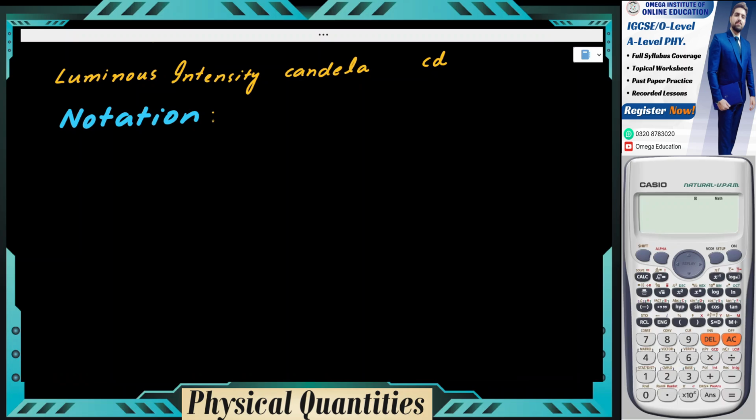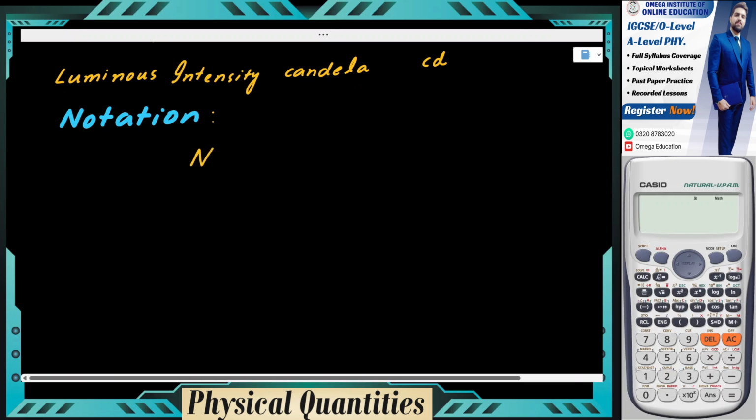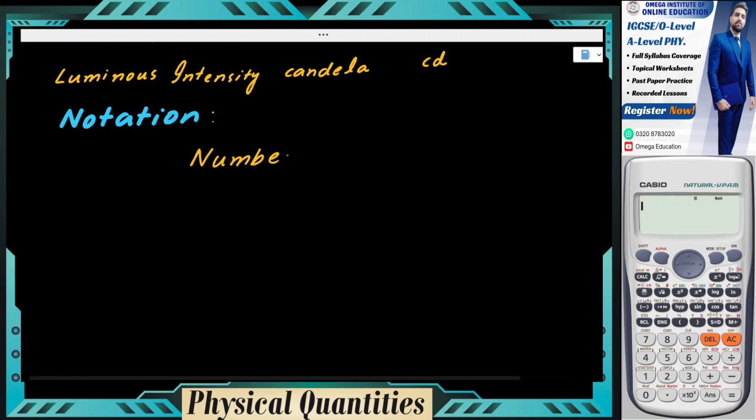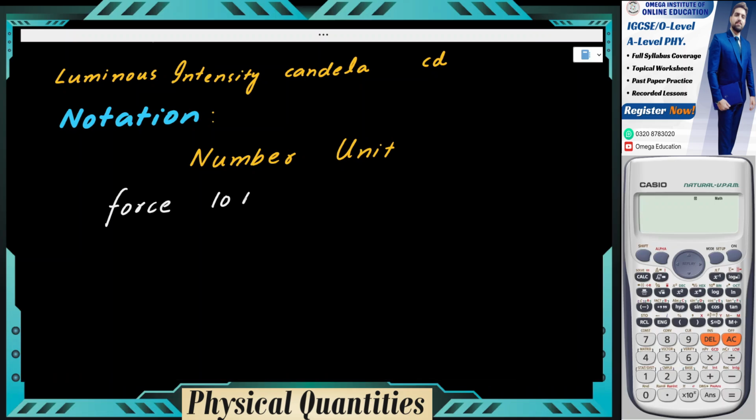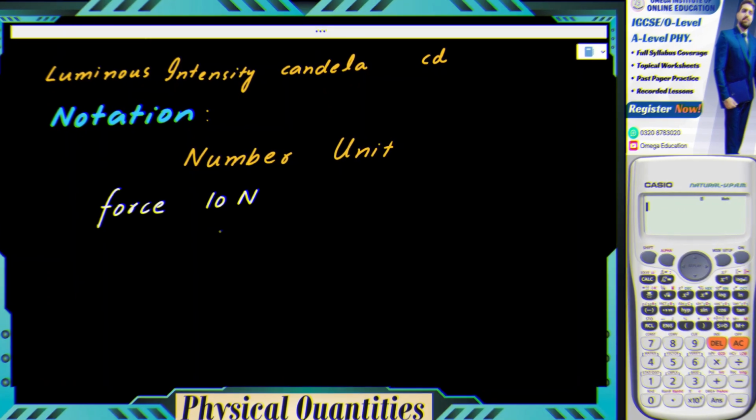The only point is throughout the chapters, whenever you have to write the answer of a physical quantity, you got to be careful with two things. If it is a physical quantity, the answer must have a number and a unit. For example, you're asked to calculate force, and the value for force that you calculated was 10. So how do you write it? You write the number and then you write the unit. So these two things have to be there.